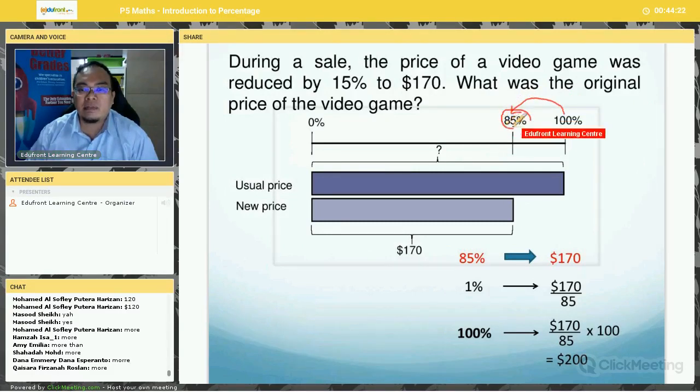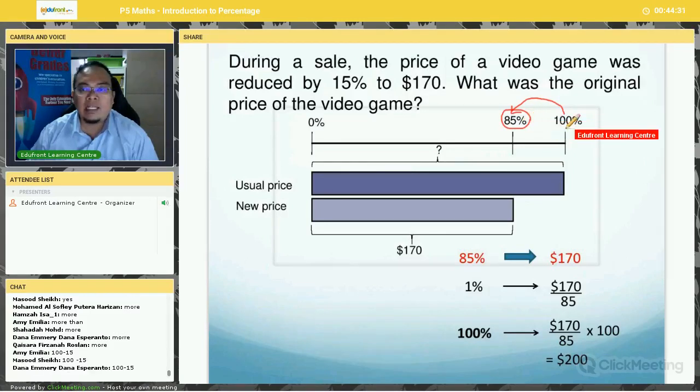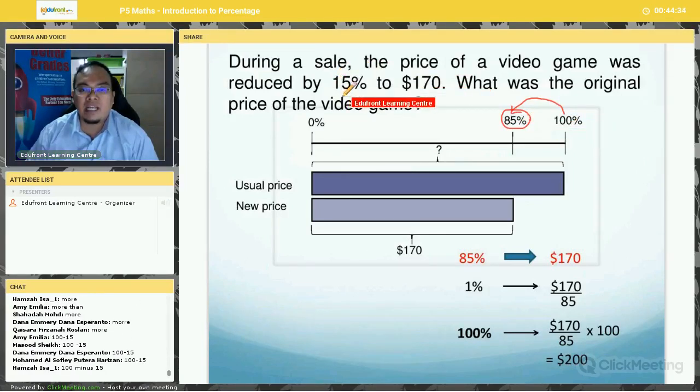Now, how do I get this 85%? Anyone knows? Amy, how do I get 85%? Very good. 100% minus 15%. Okay, so reduced by 15%. So what happened is that the video game was sold at 85% of the original price. You understand this? The video game during the sale was sold at 85% of the original price. Why is it sold at only 85%? Because there was a discount of 15%. Understand?